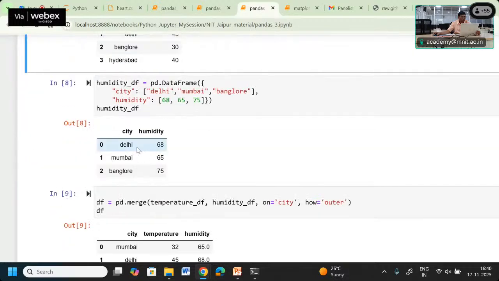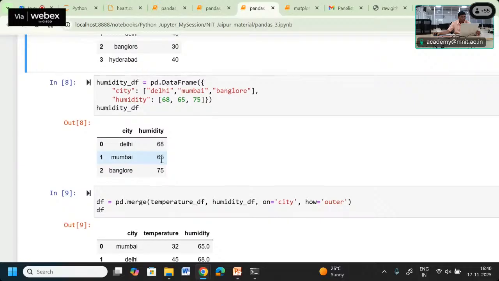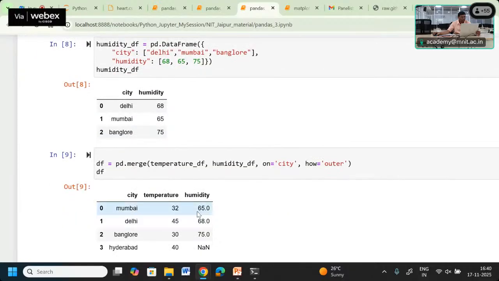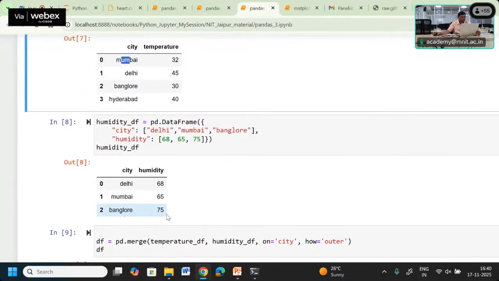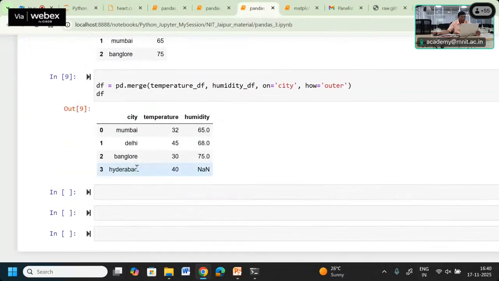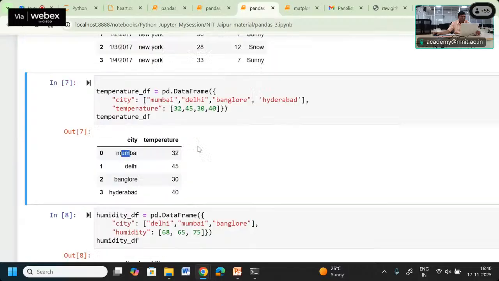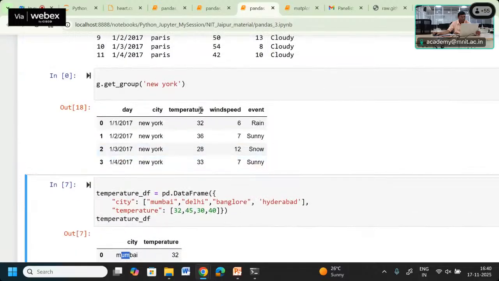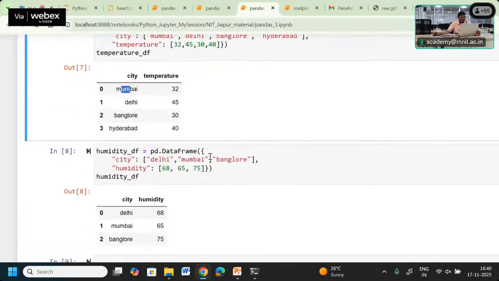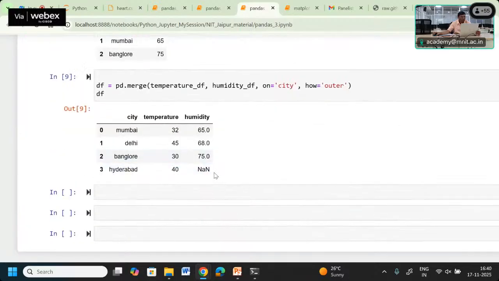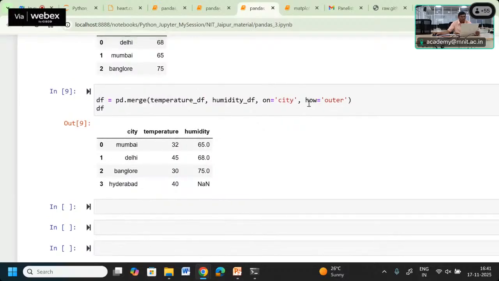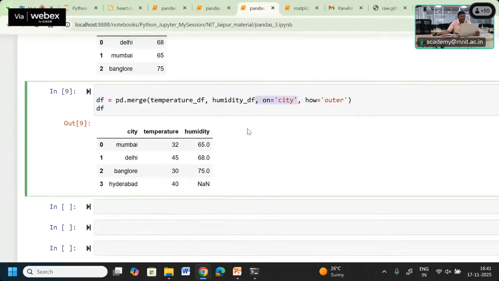Mumbai 32, okay, Mumbai 65 is the humidity coming there. Then Bangalore 75 humidity, and the temperature comes to be around 30. Okay, so that's how it can be added there.